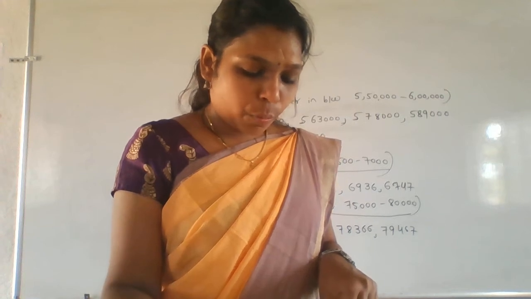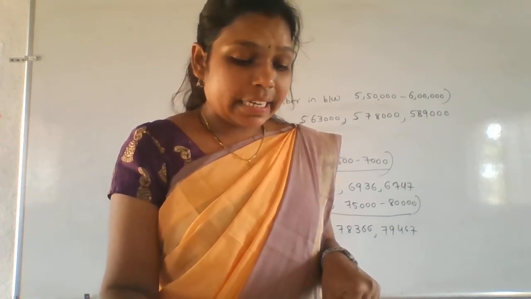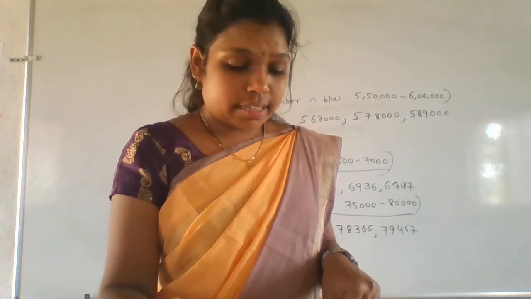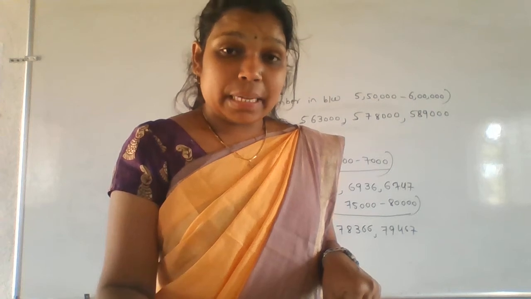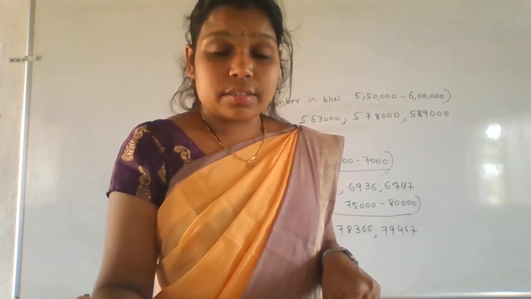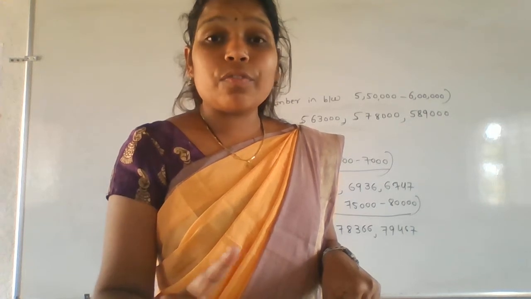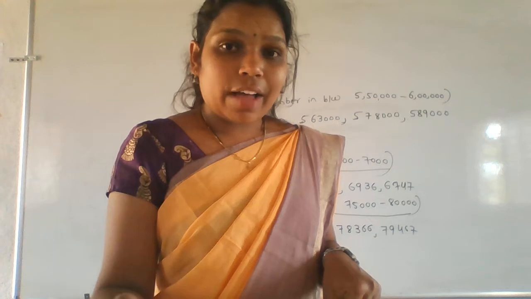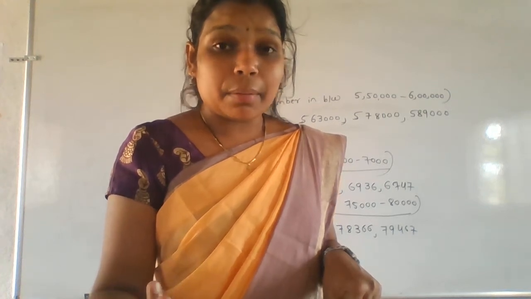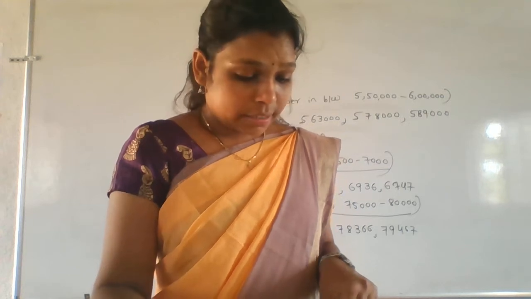Next point. What is the next point here? 1 cannot be a multiple of any number except itself. Okay. So 1 is not a multiple of all numbers. It is a multiple of only one number, not of the others. But 1 is a factor of every number. 1 is a factor of every number, but 1 is not a multiple of every number. Getting everyone? Yes.